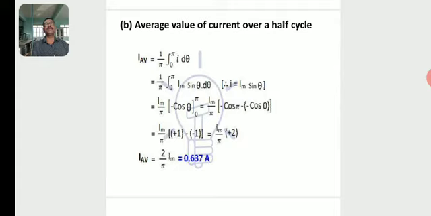Then which is equal to I m by pi integration of sin theta, which gives minus cos theta, with the limit 0 to pi. I m by pi into minus cos pi minus of minus cos 0. I m by pi into 1 minus of minus 1, which is equal to I m by pi into 2. So I average is equal to 2 by pi I m, which is equal to 0.637 into I m. So this is the average value of current over a half cycle.